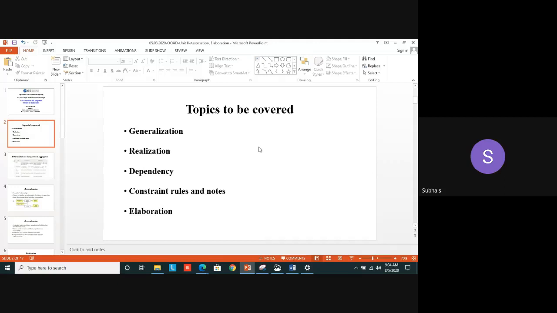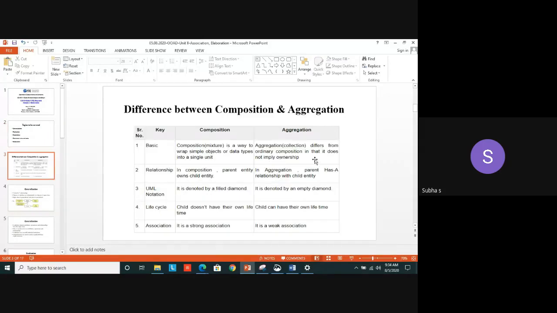Coming back to this, these are the topics to be covered in today's class: generalization, realization, dependency, constraint rules and nodes, and then elaboration. Yesterday we saw the two important forms of association, aggregation and composition. Let's touch on that one and then we move on to the next topic.